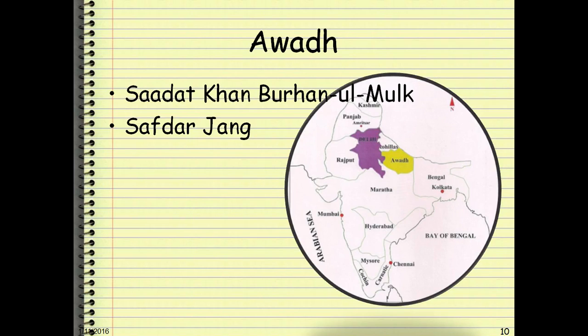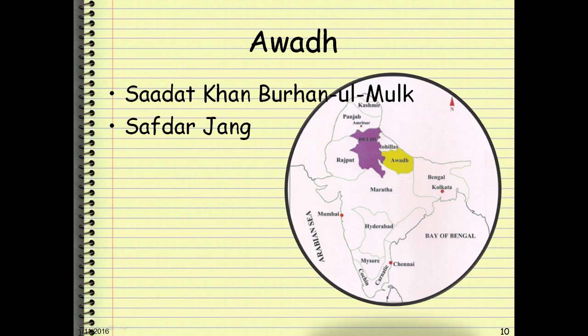Moving on. Now Awadh. Can you see this? Awadh was a very big part of India, and the Nawab there, Sadat Khan Burhan-ul-Mulk, and his later son Safdarjung, who also became the Wazir at Delhi, they increased their power, but they quite kind of helped the peasants and the population also.